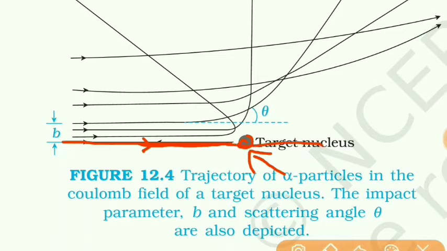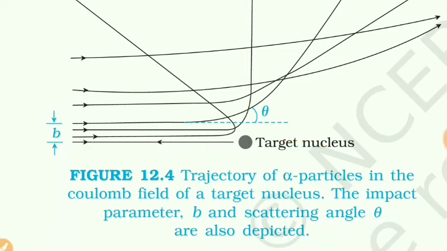In that case, the alpha particle will come closer to the nucleus and its kinetic energy will decrease because of the repulsive force. It will come quite close to the nucleus, and then the repulsive force becomes maximum.